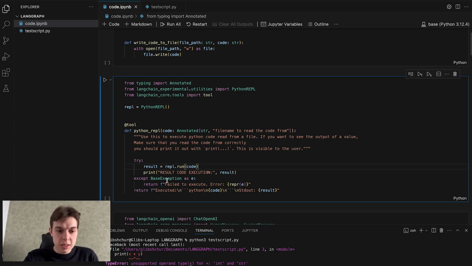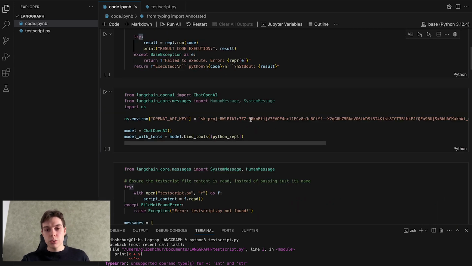A very specific thing here is that if, for example, we run this cell, you won't see that problem. We won't see fail to execute and this kind of error, because we will actually see the result of code execution. We will see fail to execute only in case this function won't be able to read the code and try to execute it. So it's not about the script, it's about this tool being able to actually run the code.